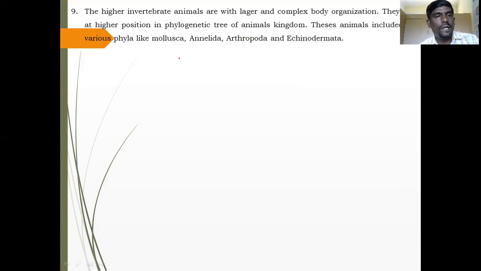These animals are included in various phyla. For example, higher invertebrates include phylum Mollusca, phylum Annelida, phylum Arthropoda, and phylum Echinodermata.